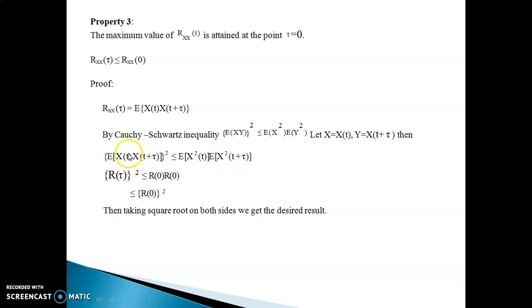Now this left hand side is nothing but R(τ). The right hand side is nothing but the mean square value R(0). So it's like R(0) multiplied with R(0), which is R(0) square. Then you take square root on both sides. You get the required result R_XX(τ) less than or equal to R_XX(0).